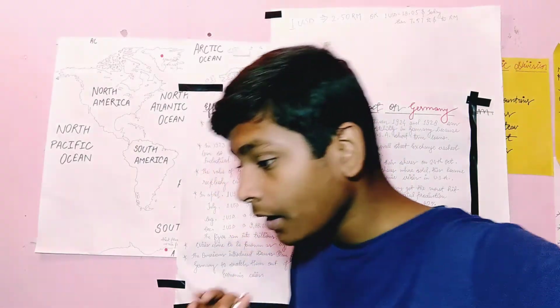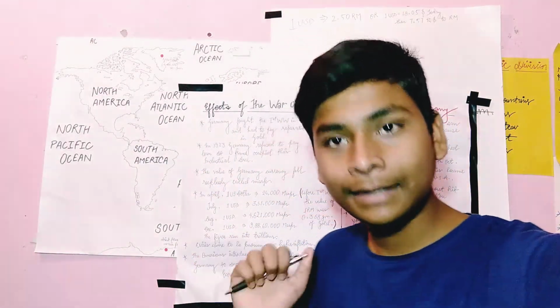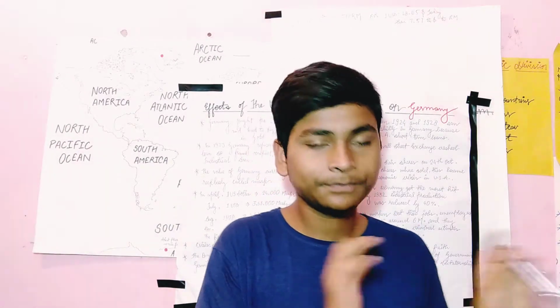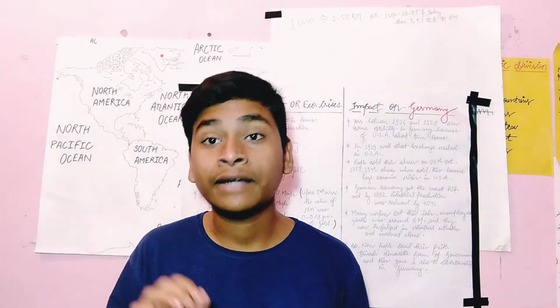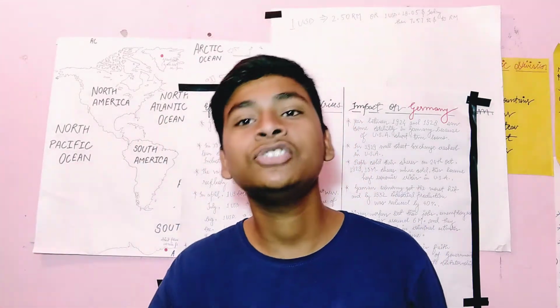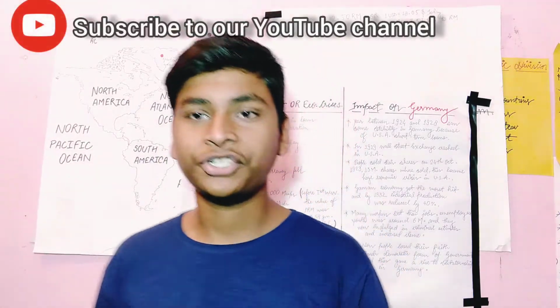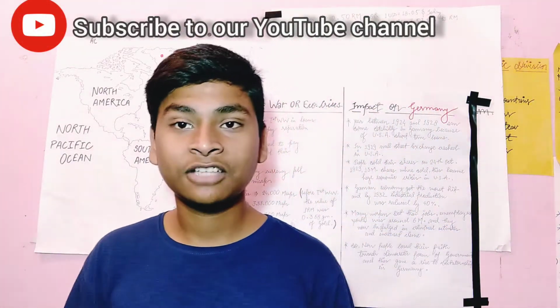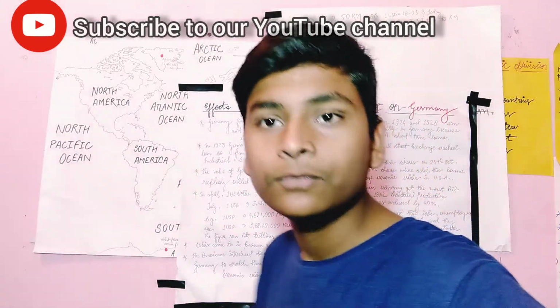So let's start. First of all, we will talk about the economic crisis felt in Germany. This economic crisis is actually based on nothing other than the paper currency which was in Germany. The paper currency is called the Rentenmark. In our book it is written as mark, but when you search on Google it will tell you that Rentenmark, Reichsmark and Deutschmark are a few names of that mark currency which is used in Germany. So don't go into these things. If it is written mark in the book, you can write mark in your answer sheets also. Don't be problematic in such situations. All right, let's go to the next point.